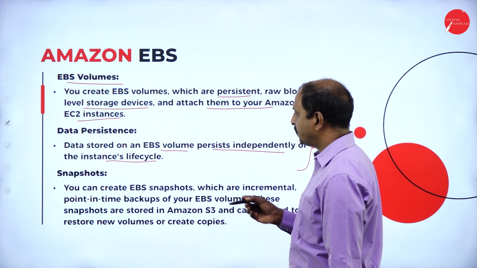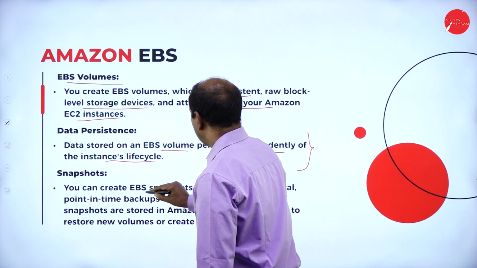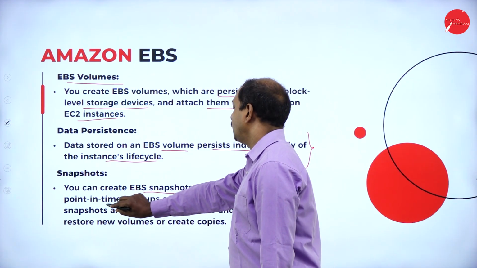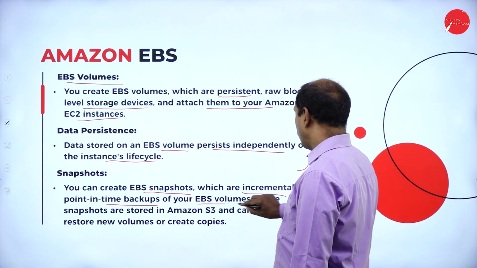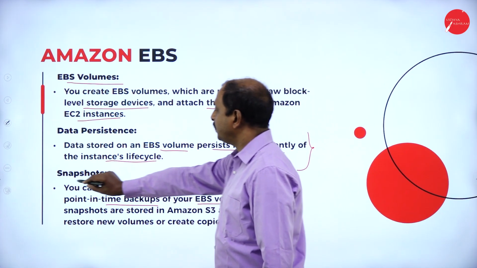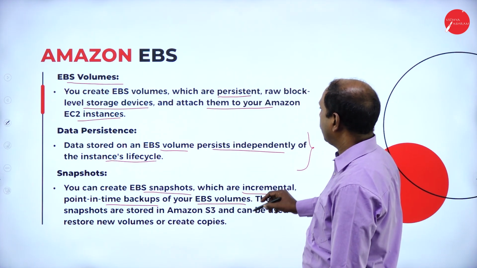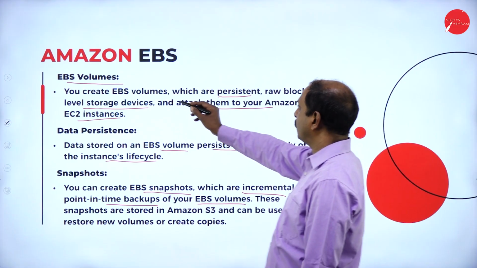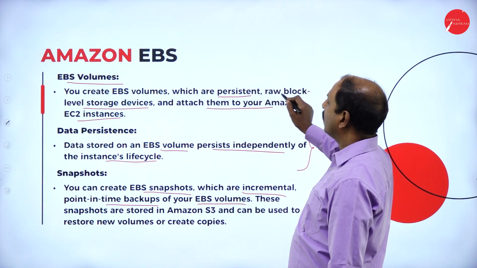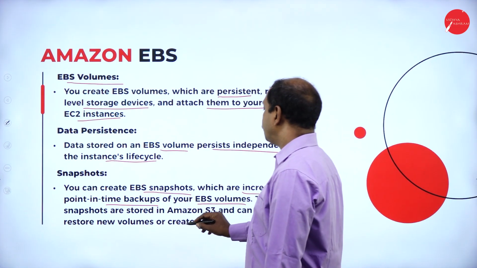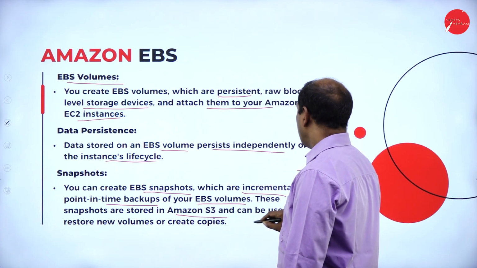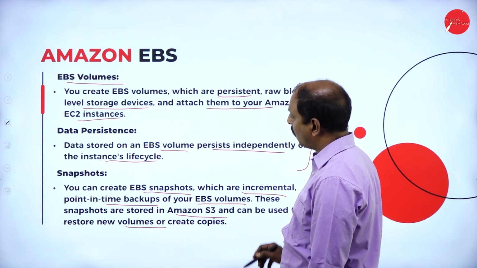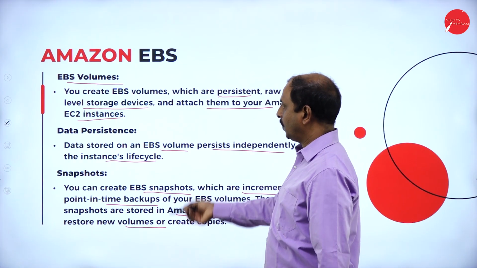Snapshots. What are snapshots? You can create EBS snapshots, which are incremental point-in-time backups for your EBS volumes. Snapshots help to back up your data or volumes. Here EBS volumes are nothing but raw level data. These snapshots are stored in Amazon S3 and can be used to restore new volumes or create copies. So in general, what is the meaning of this concept?